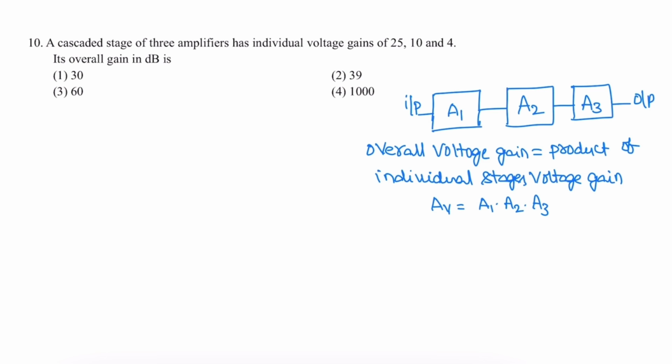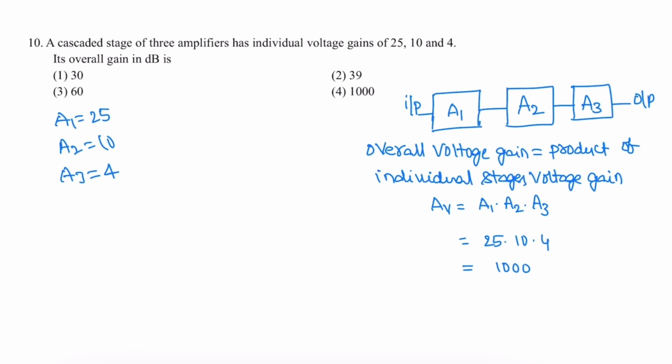Given a cascaded three-stage amplifier, gain A1 is 25, gain A2 is 10, A3 is 4. For a cascaded three-stage amplifier, the overall voltage gain is the product of the individual stages' voltage gains. So A is equal to A1, A2 and A3. So 25, 10 and 4. Its value is 1000. 250 into 4 is 1000.